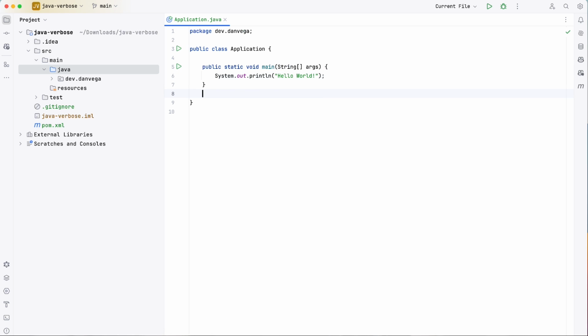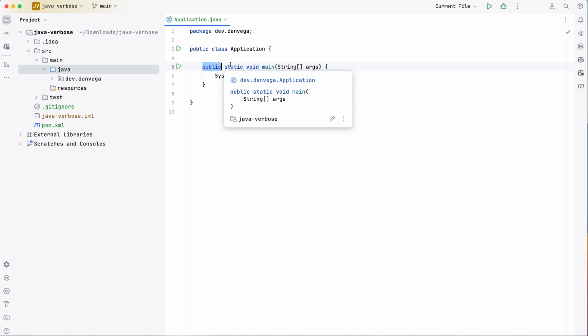So there's a lot of ceremony going on here, but I understand this complaint from new beginners to the language, because there's a lot of cognitive load here, right? I need to understand what a package is. I need to understand what this access modifier is. Everything's got to belong in a class. Here's the class name. Then I have this method, and here's another access modifier.